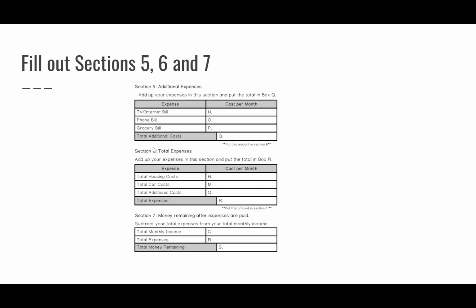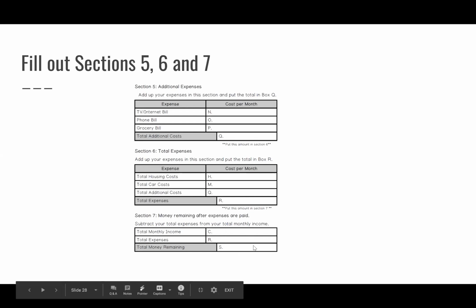And then finally in your total expense section, which is section 6, your total housing costs, total car costs, total additional costs. So all the totals of the different sections that you filled out each day. And then section 7, your total monthly income, which would be your income and your spouse's income. And then the total expenses, which you got right here. And then you just subtract them. How much money do you have left over?